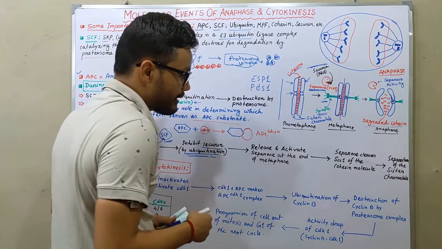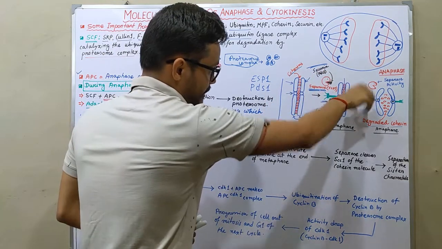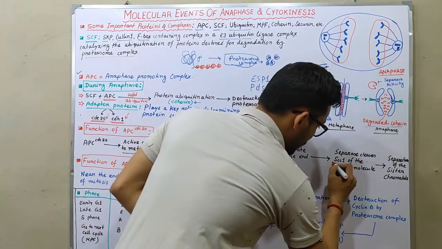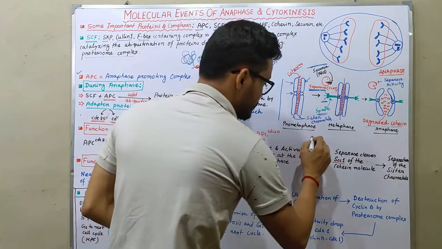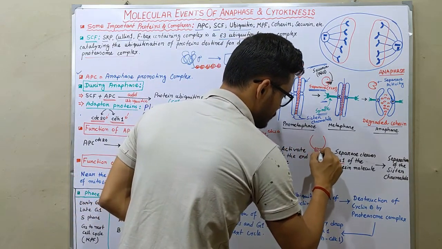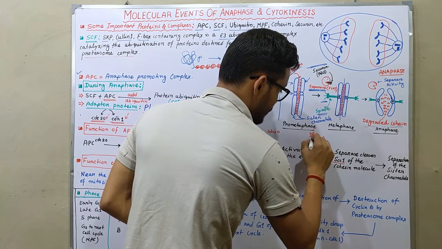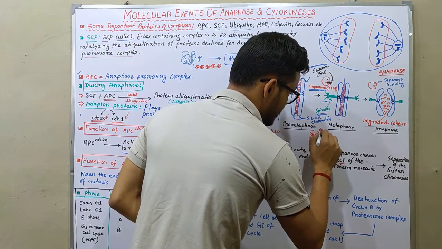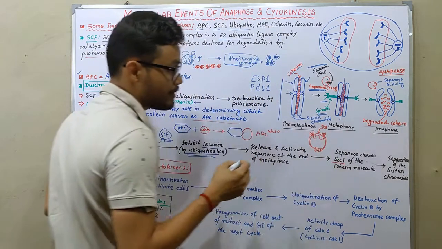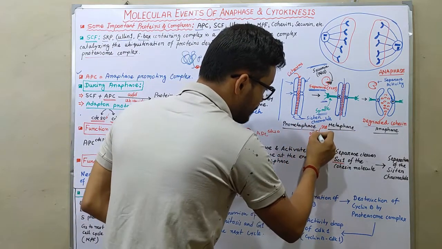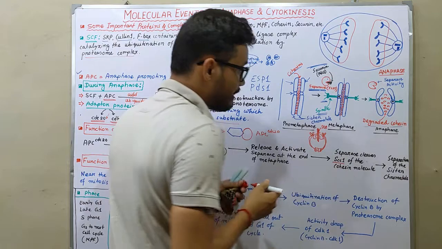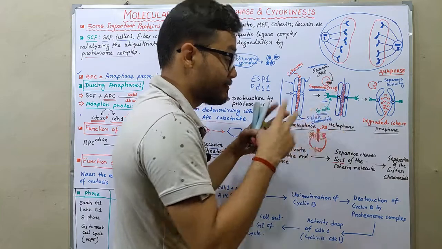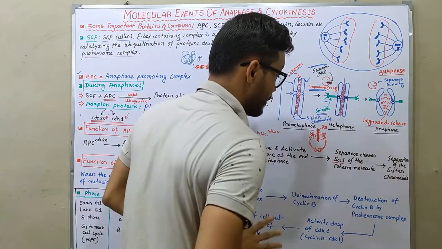At the end of the metaphase, separase is activated, and separase cuts the cohesin molecules, and it only cuts the SCC1 of the cohesin molecules. Just observe that this is the cohesin structure, and here is the SCC1, the sister chromatid cohesin protein 1. So here separase cleaves that protein and it opens up the cohesin, and now those sister chromatids are separated from each other.